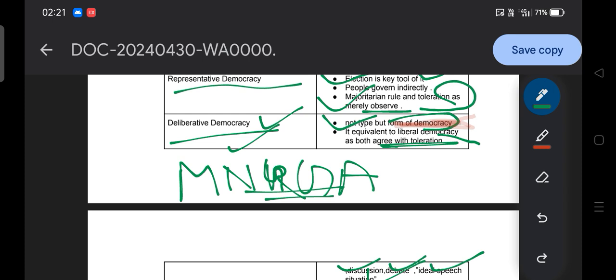even if minority sections are not in power, they are allowed to participate in the process by being given the chance to express their opinion.